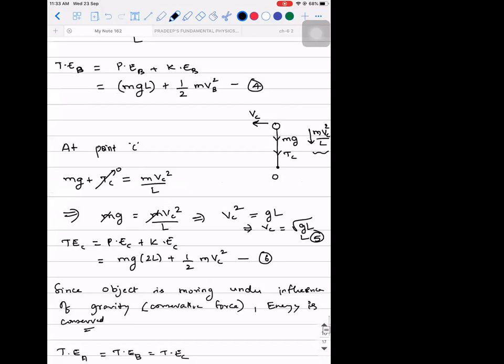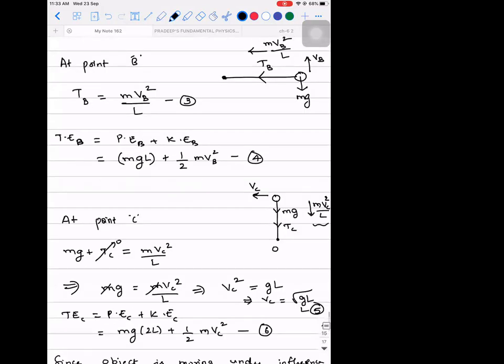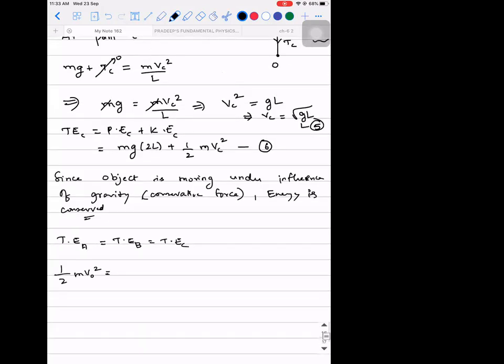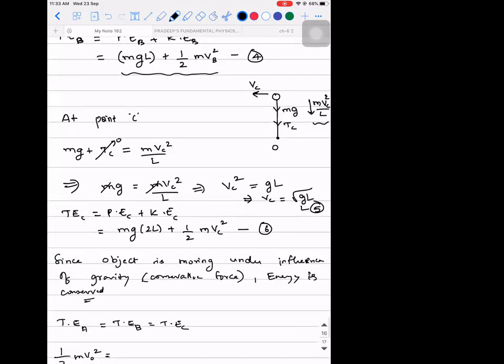So what is the total energy at A? Half m v0 square. What is the total energy at B? mgL plus half m vb square.